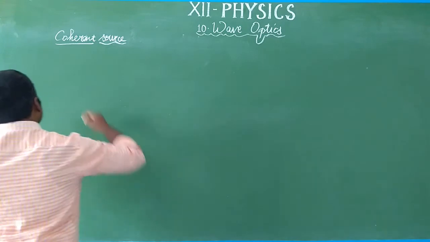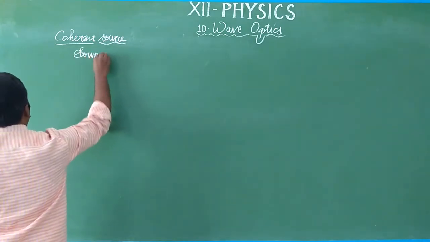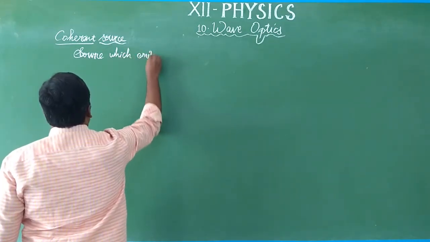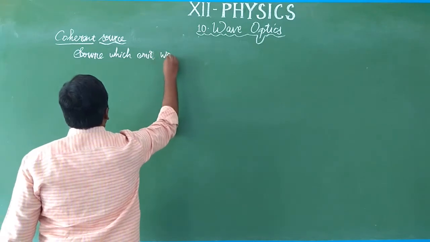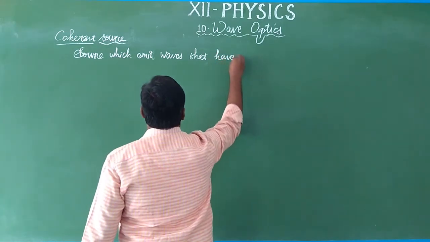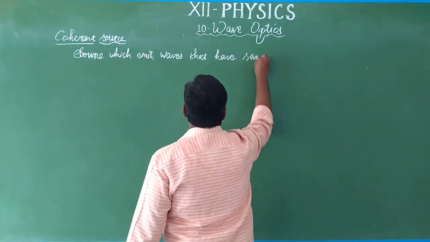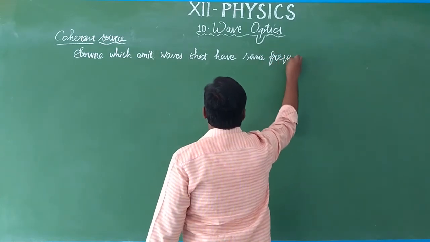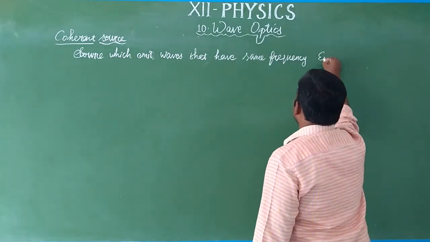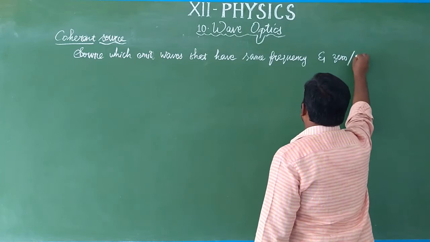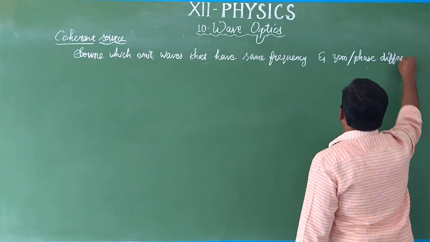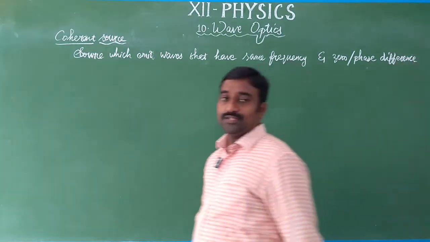A coherent source is nothing but a source which emits waves that have the same frequency and zero phase difference. Zero phase difference is called coherent sources.